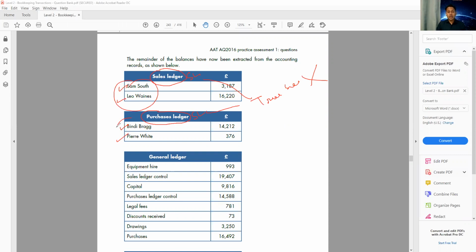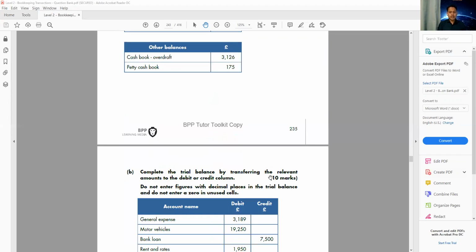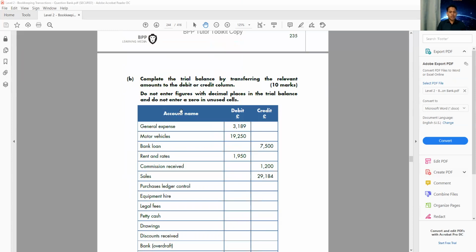No, we only take the total balance, that is sales ledger control or purchase ledger control. We don't take anyone's name. So don't be confused. Sometimes the question asks to take the 5th entry or the 4th entry. So you only take the entry they're asking.